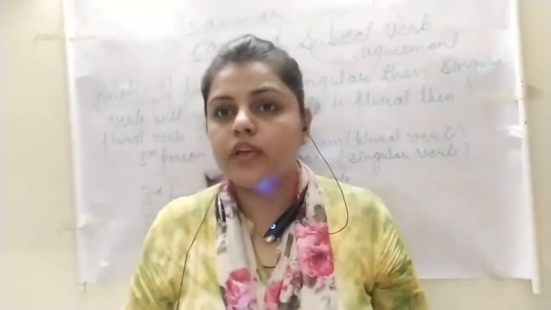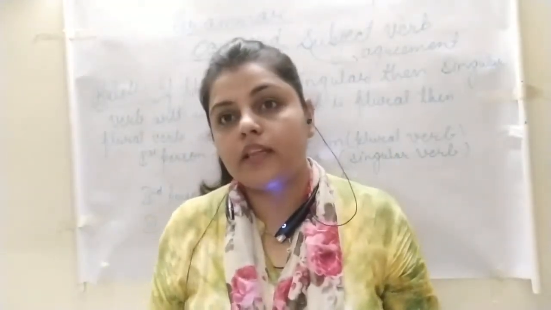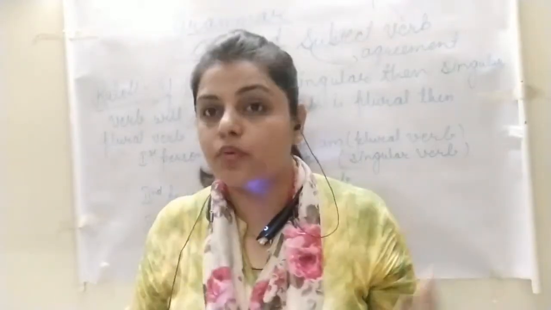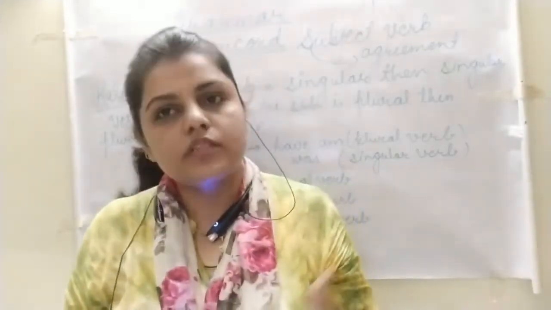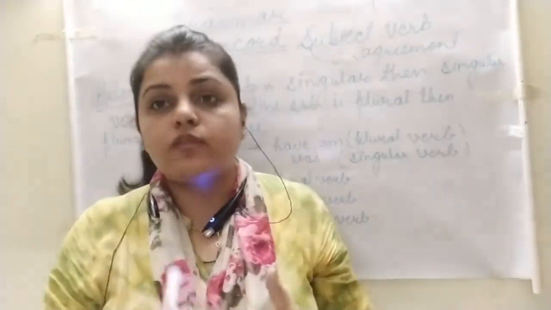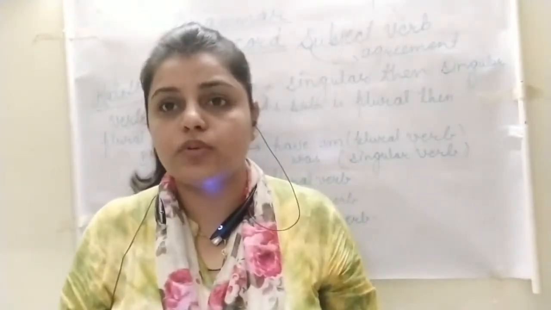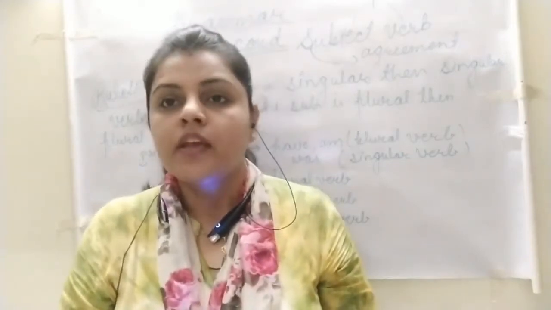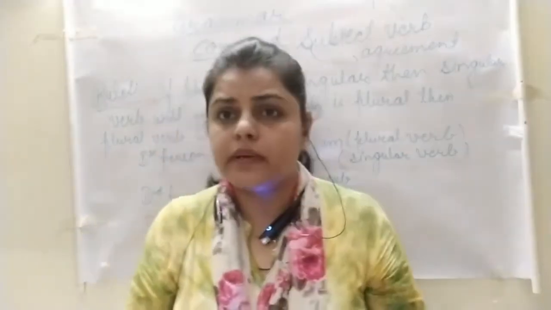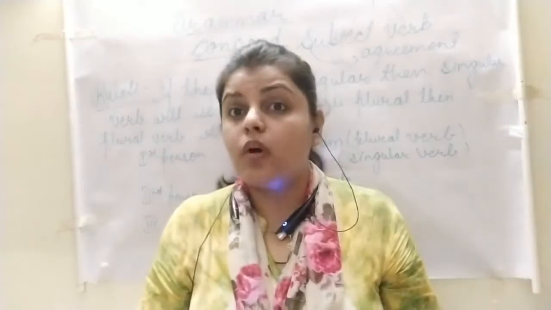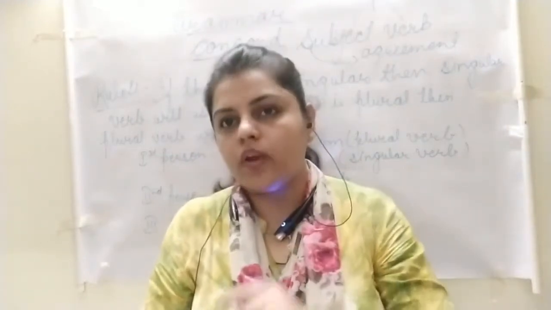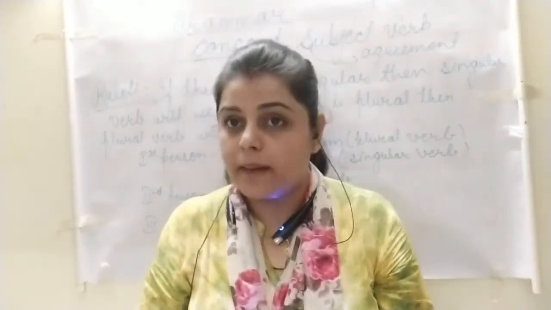See, we are doing some agreement. So in that agreement, they are having particular notifications, some rules and regulations. So in this topic also there are some rules. That's why the subject agrees with the verb. Means which kind of verb is used with which kind of subject. So one by one there are approximately 15 rules, and I will tell you each and every rule with particular examples.